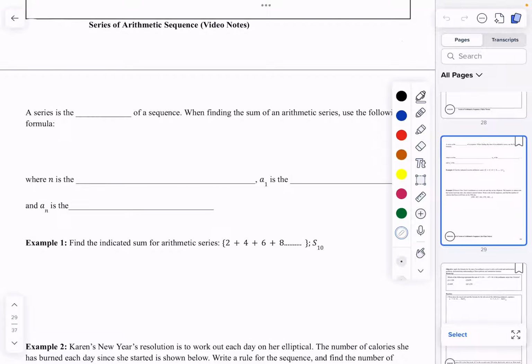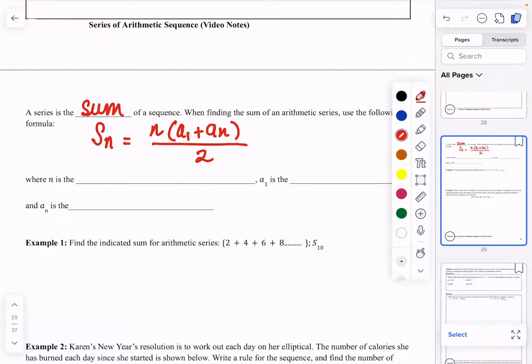A series is a sum of a sequence. When finding the sum of an arithmetic series, use the following formula: S of n is equal to n times (a1 plus an) over 2, where a1 is our first term, n is the number of terms, and a of n is usually our last term in this situation.